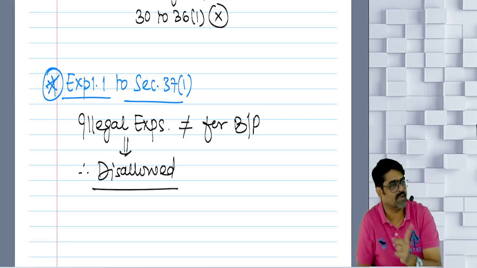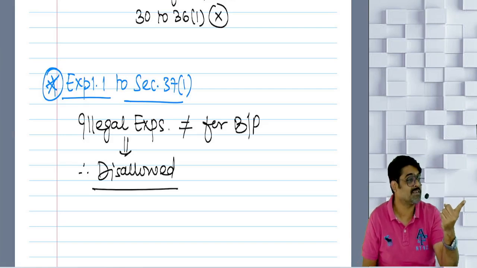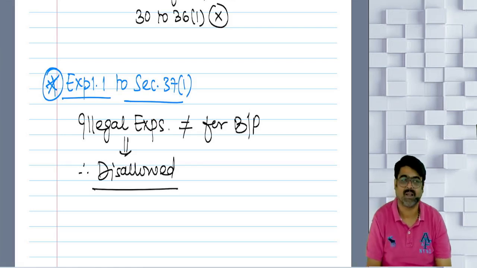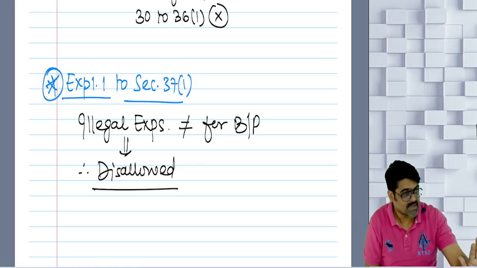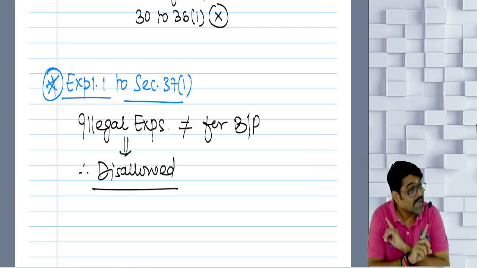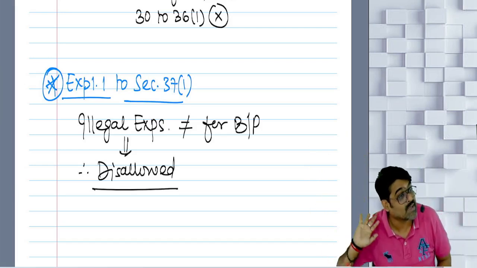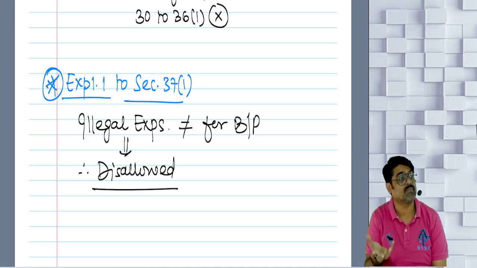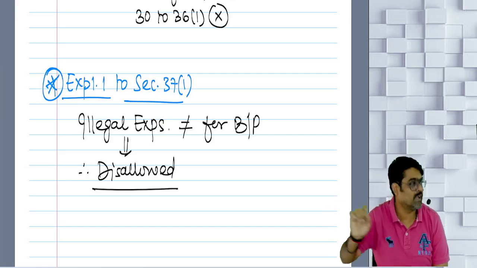All the legitimate, genuine expenses were allowed, but this was not allowed. Even if your illegal business is there, from that illegal business also, these illegal expenses will not be allowed. All the legitimate expenses are allowed as a deduction from your legal business as well as illegal business, but illegal expense will never be allowed from your legal business as well as illegal business. Understood? Just because your illegal business income was charged, that does not mean that you are going to get the deduction of these illegal expenses from there.